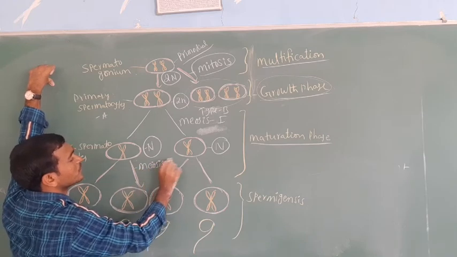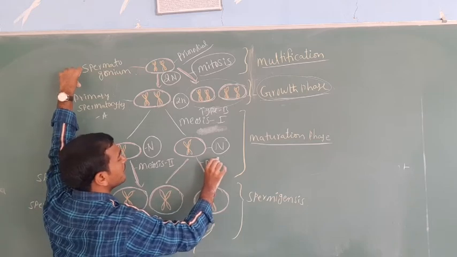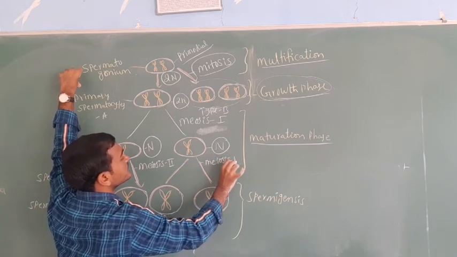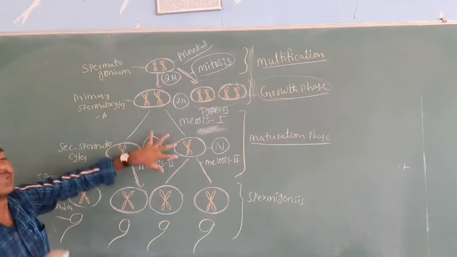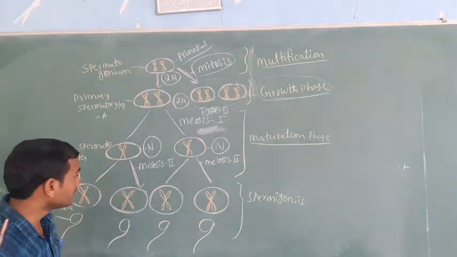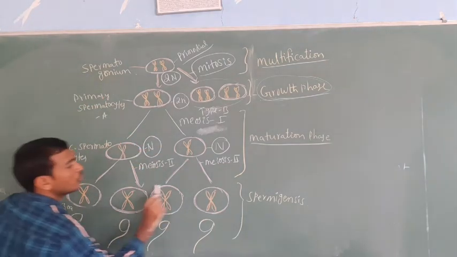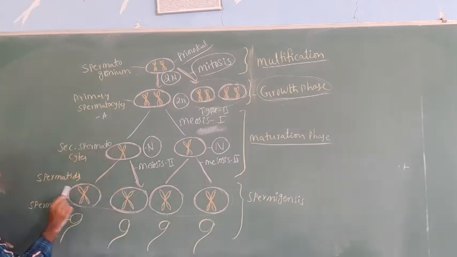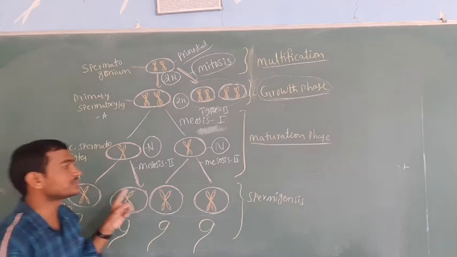Then both secondary spermatocytes undergo meiosis 2. When they undergo meiosis 2, they form four cells, and these four cells are called spermatids.